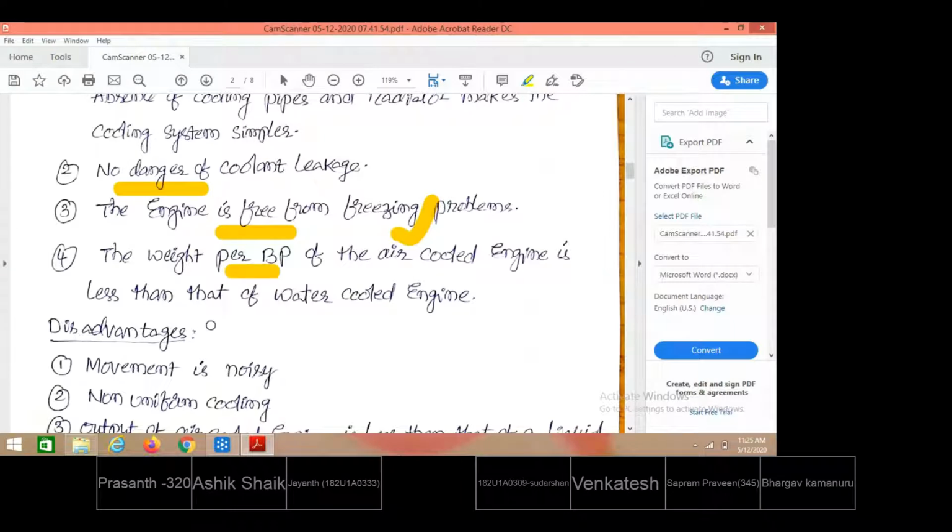Why is the water-cooled engine heavier? A separate setup is required to store and circulate the water, and additional devices like a pump are also required. Combining all of these, the total weight of the engine increases. That is why water-cooled engines are always heavier than air-cooled engines. So these are all the advantages of air-cooled engines.